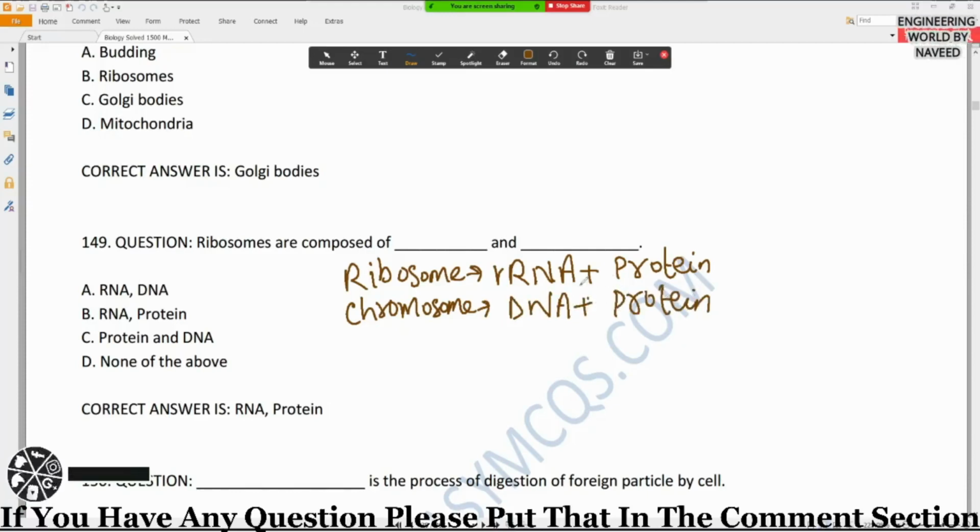So the composition of ribosome and chromosome are same, but here in ribosome RNA is attached with protein, and in chromosome DNA is attached with protein.